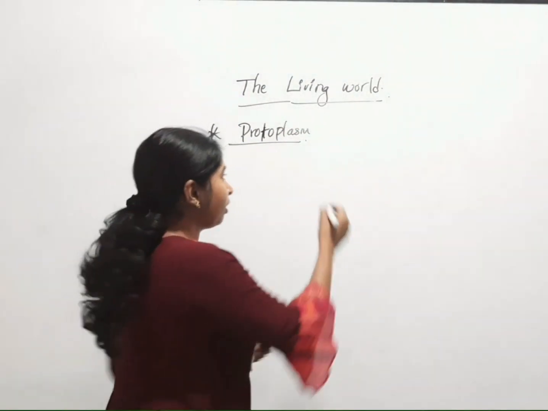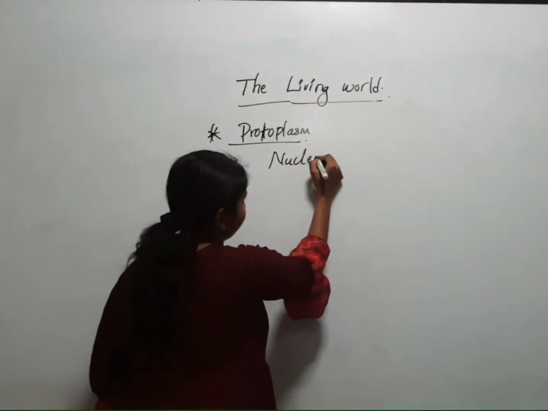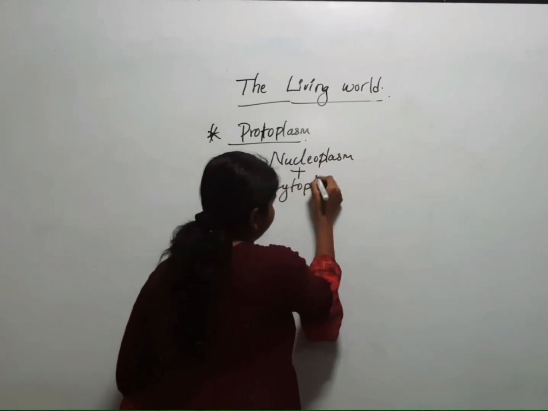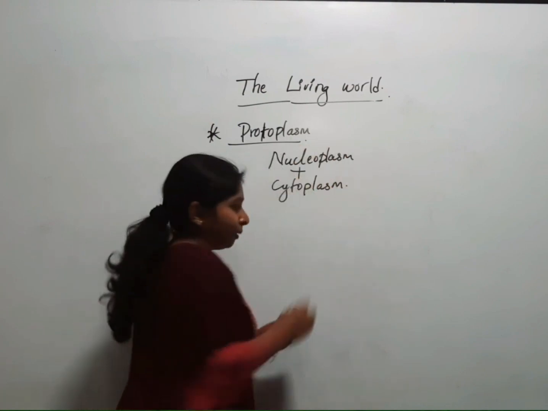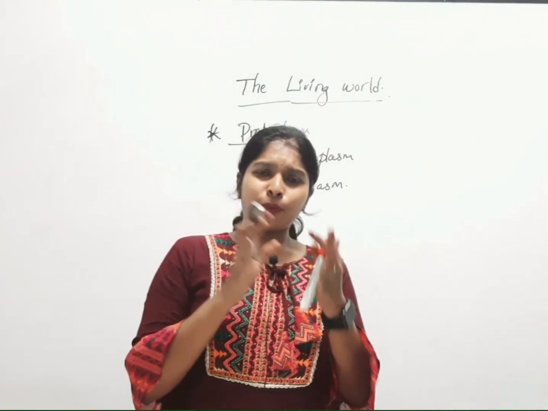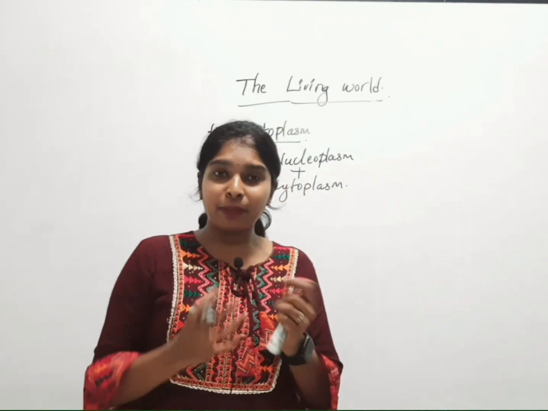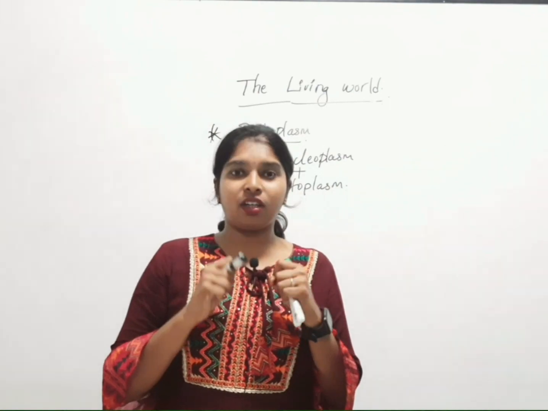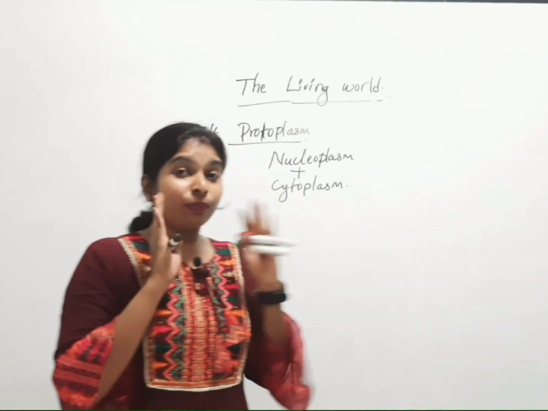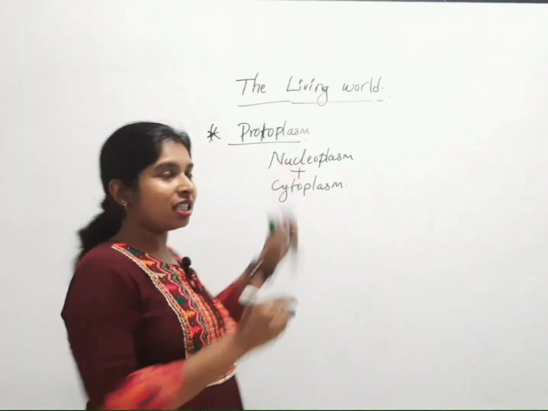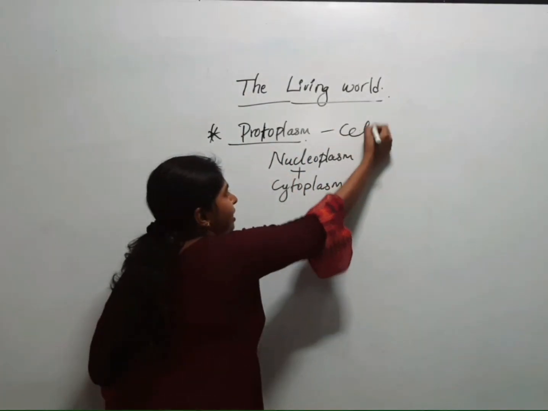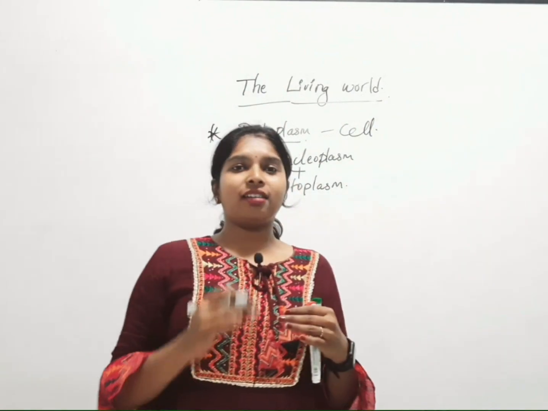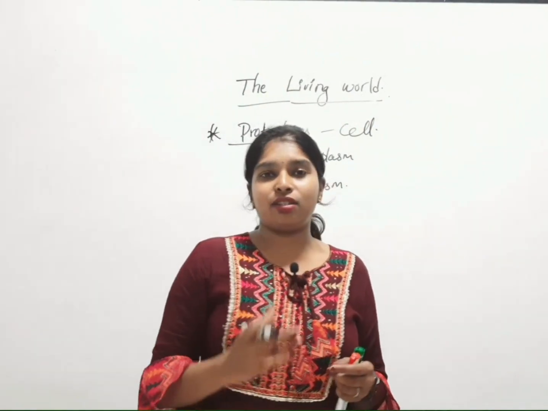Protoplasm is made up of nucleoplasm plus cytoplasm, is nothing but protoplasm. In the case of prokaryotic, the genetic material is spread in the cytoplasm. Okay, so that is secondary. So the living system should have this protoplasm, nothing but cell. Okay, cell.